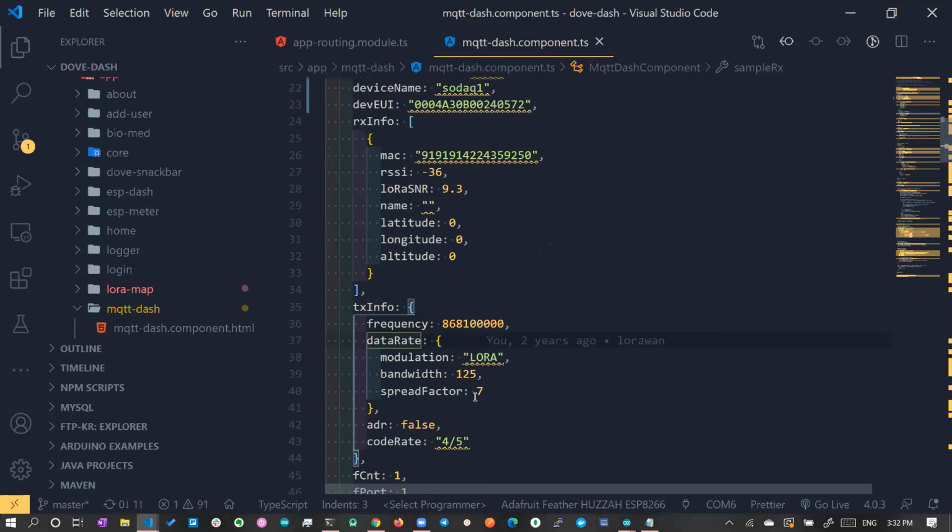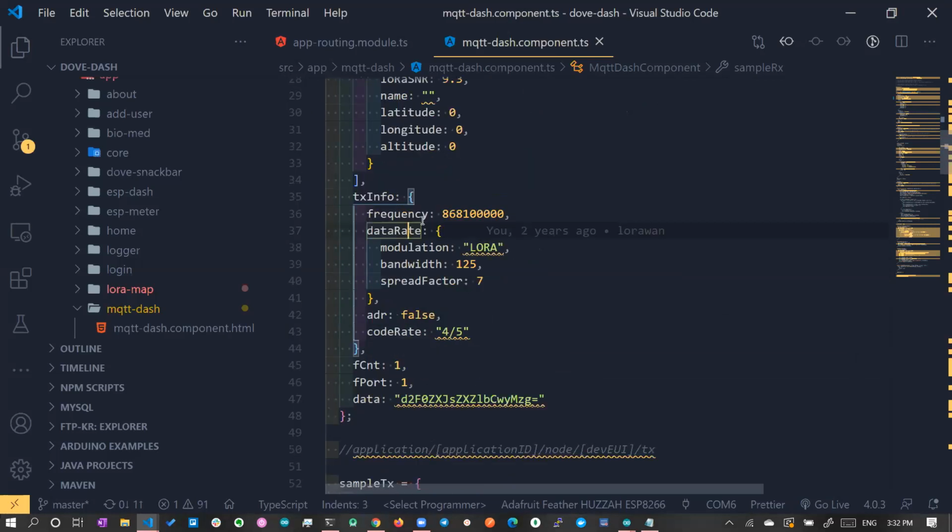So if you give 0, then it is spreading factor 12. So it is kind of vice versa. I think the data rate is 5 here. Okay, so you can give data rate, modulation is LoRa, bandwidth is 125, spreading factor is 7, and adaptive data rate is false, and coding rate is 4 by 5. So all these configurations, if you give data rate 0, will be auto configured.